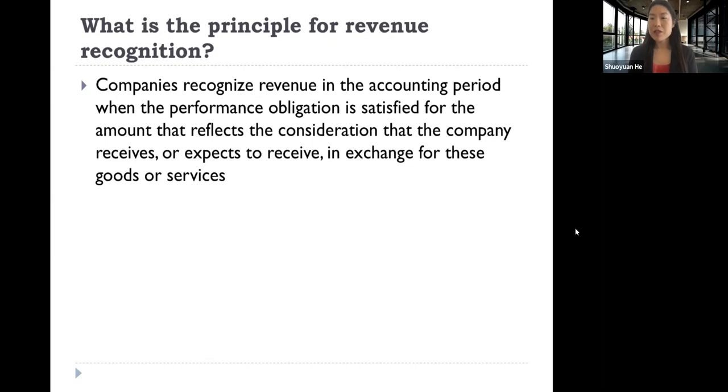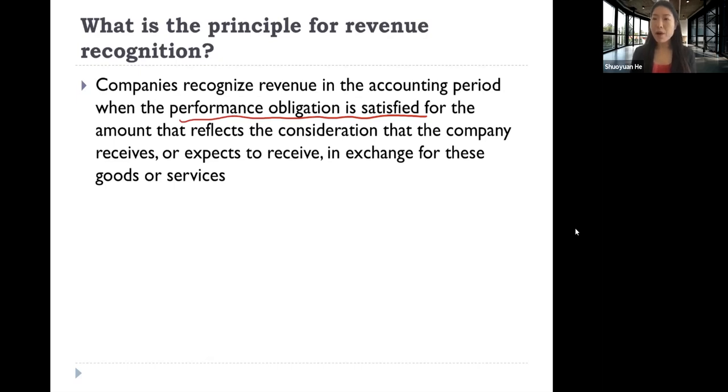We have talked about the definitions of revenues. And then what is the principle for revenue recognition? So the principle for revenue recognition is companies recognize revenue in the accounting period when performance obligation is satisfied for the amount that reflects the consideration that the company receives or expects to receive in exchange for these goods or service. So there are two key parts for this principle.